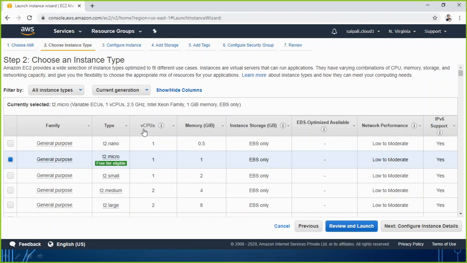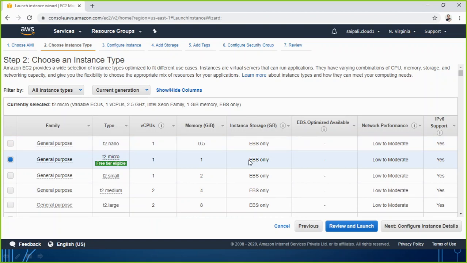It can be having virtual CPU of 1. So generally T2 Nano, T2 Micro, they are having virtual CPU of 1. Memory size, either you can go with 0.5 GB, meaning 500 MB, 1 GB, 2 GB, 4 GB, 8 GB. So you can choose what is suitable for your requirement. Which option is suitable for your requirement?